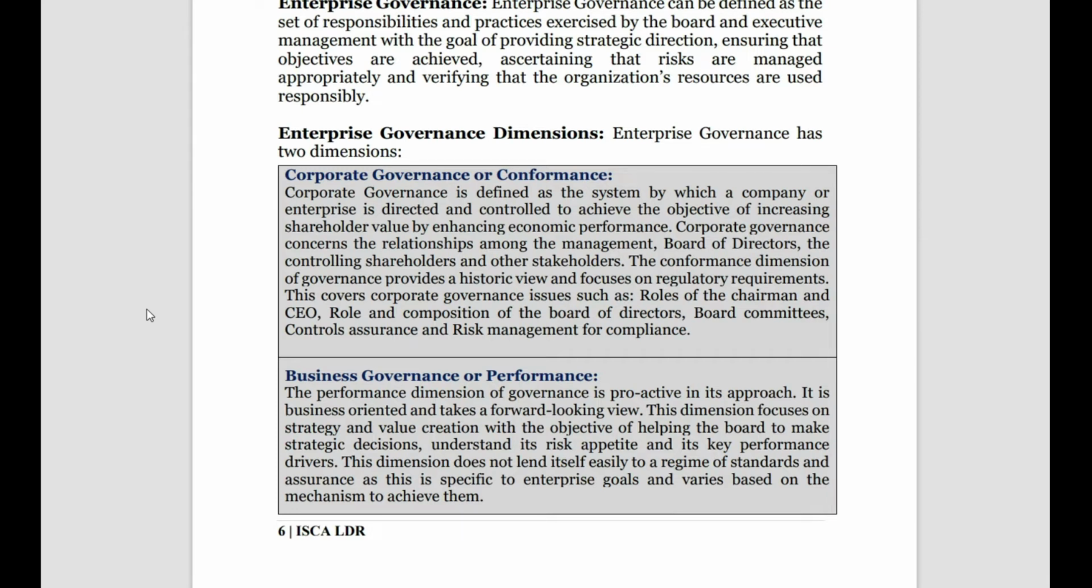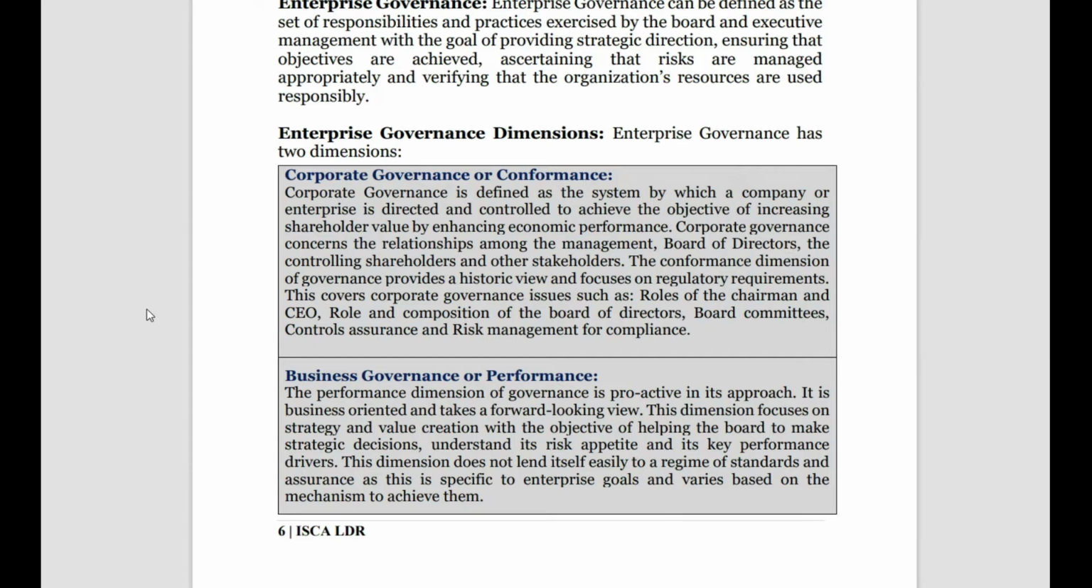Now, what is business governance, also called performance? This performance dimension is always proactive in approach. So, it is mostly focused on the business view. It is not much concerned with the stakeholders but with being business minded. It focuses mostly on strategy creation, enhancing value of the organization, and helping the organization to achieve its objective. And the board will make strategic decisions here, depending upon the risk capability of the enterprise and also the key performance drivers.